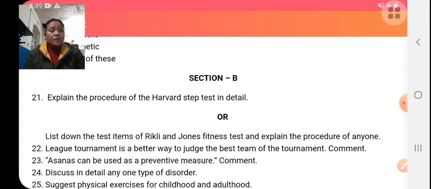Here, Harvard step test is used to measure the cardiovascular fitness of an individual. In this Harvard step test, the person does a warming up. After doing a warming up, he comes near the gym bench, and on the command of go, he will step up and step down on a gym bench for 5 minutes. And after 5 minutes, the assistant counts the pulse rate as pulse 1 for 1 minute.